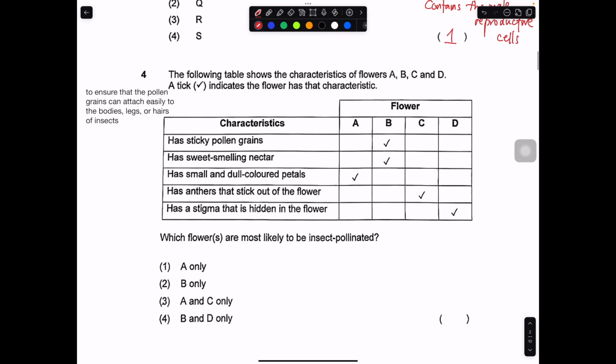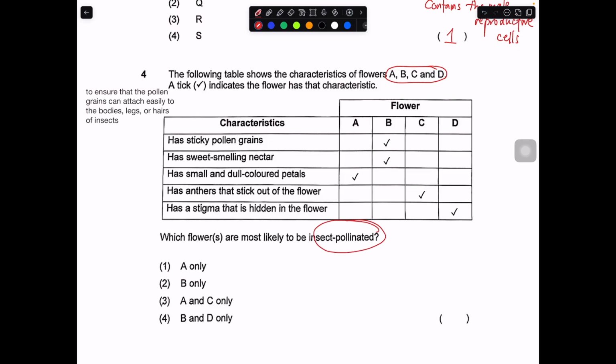Question number 4 shows you a table with the different characteristics of flowers A, B, C, D. A tick indicates the flower has that characteristic. Which flowers are most likely to be insect pollinated? Let's go through them one by one. For insect pollinated, let's say A. A has dull and small petals. This is not what I would expect for an insect pollinated flower. This is most likely to be wind pollinated.